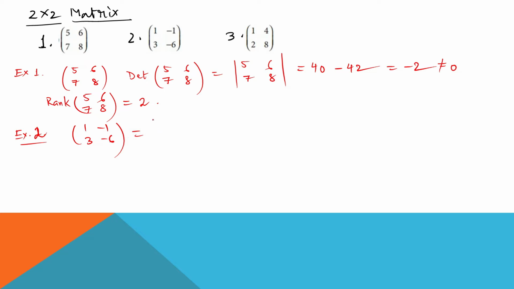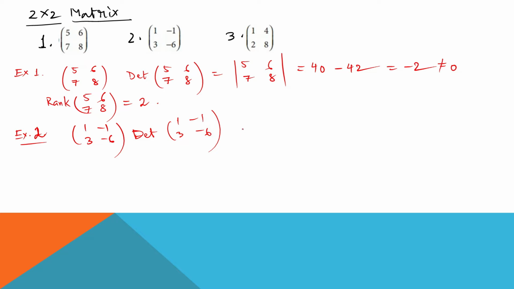So the determinant, that is, if I check the determinant of 1 minus 1, 3 minus 6.